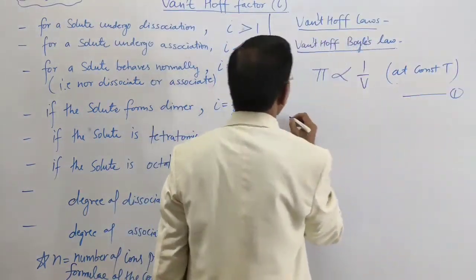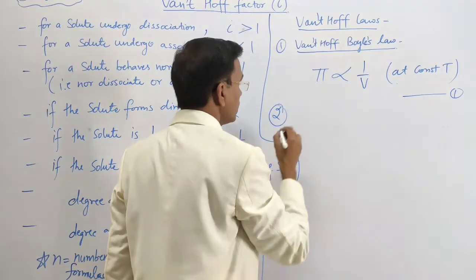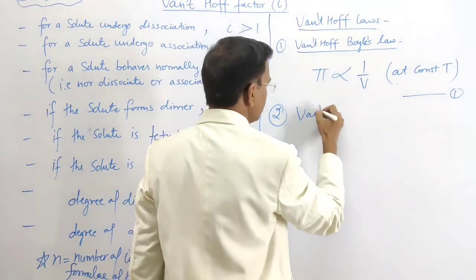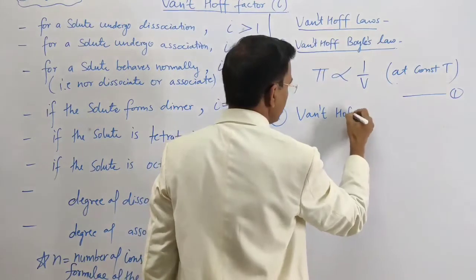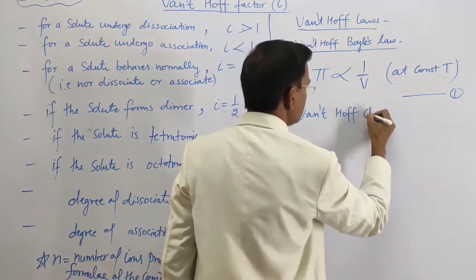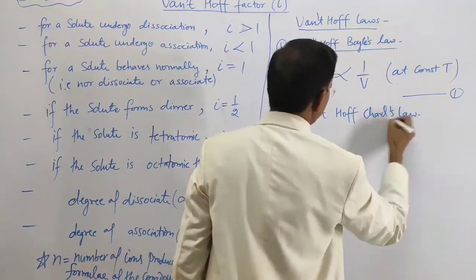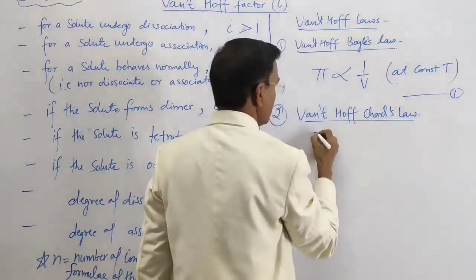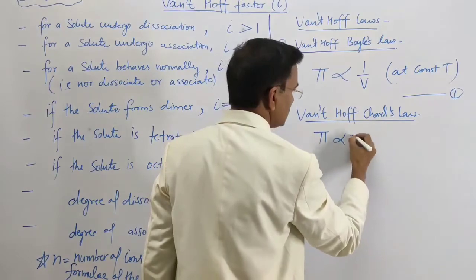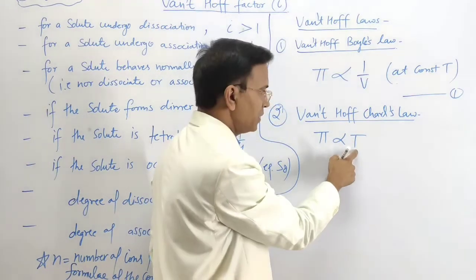Now the second law is van't Hoff's Charles law. That is, pi is proportional to the absolute temperature.